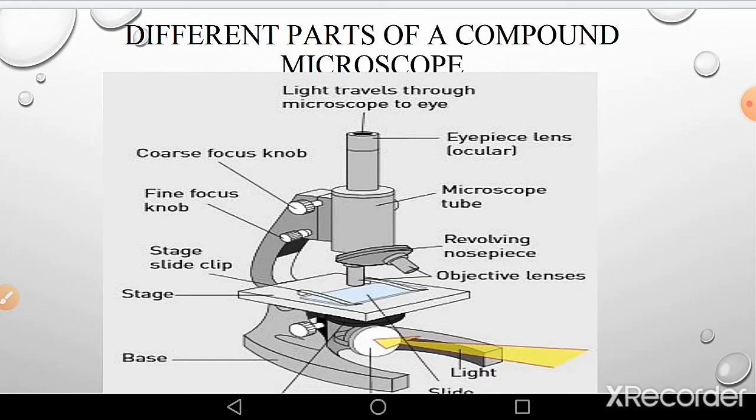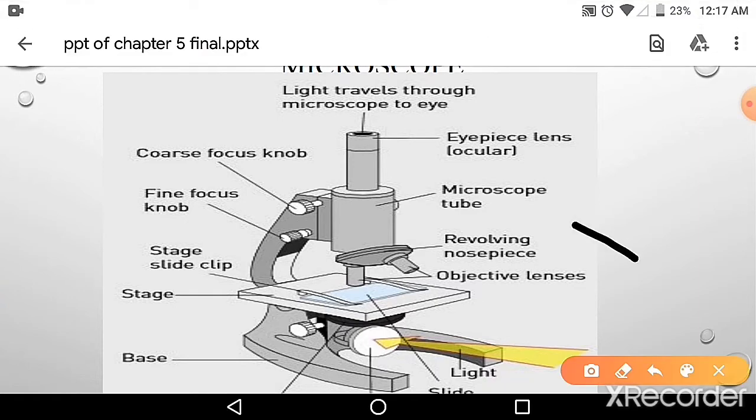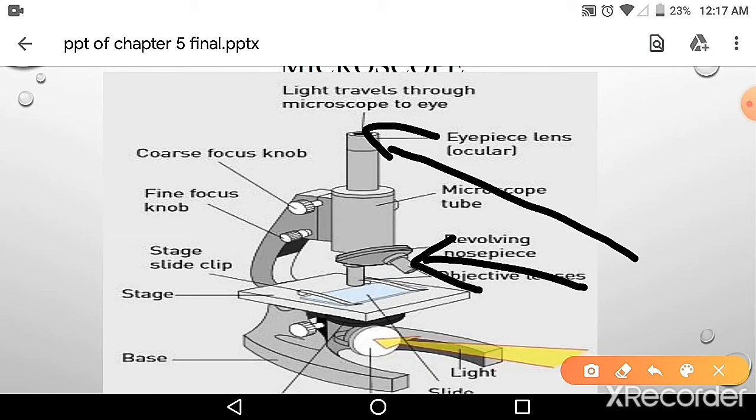For seeing the magnified image we use the lens, and here is the ocular lens and here is the objective lens. The objective lens is close to the object. Okay, so we'll start with the eyepiece, where you can place your eyes to see the object.